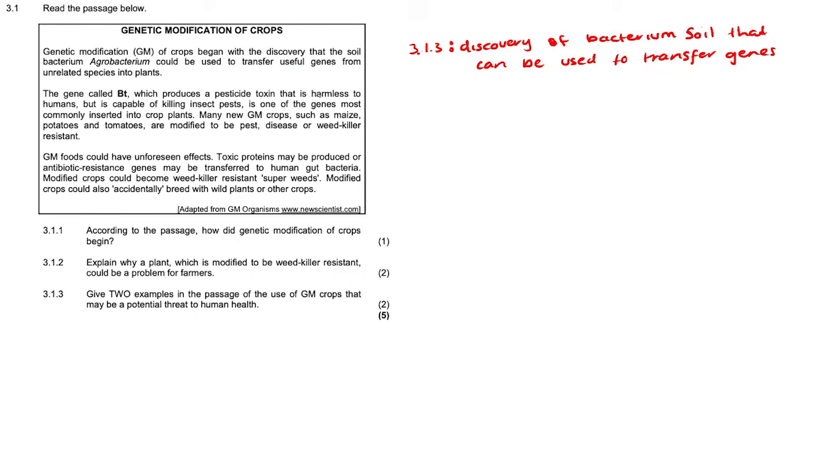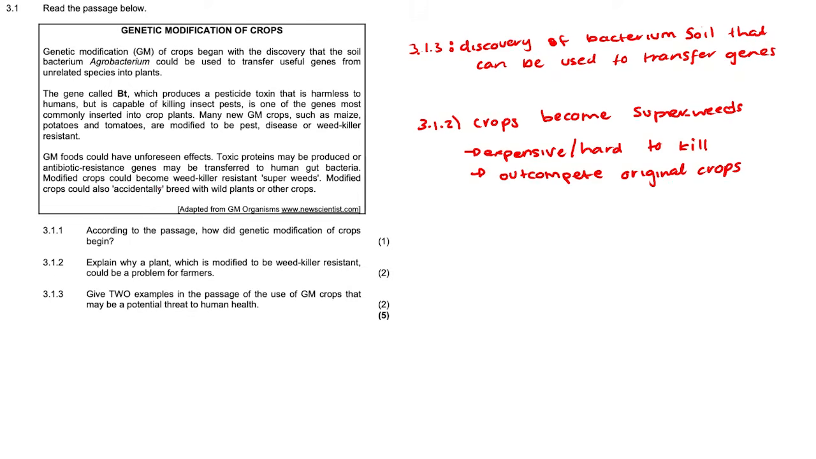Question 3.1.2. Explain why a plant which is modified to be weed killer resistant could be a problem for farmers. So, the modified crops could be a problem for farmers as they become superweeds, therefore being weed killer resistant. Due to them being superweeds, it becomes very difficult or expensive to kill them. And as a result, they could outcompete the original crops that are growing in the area.